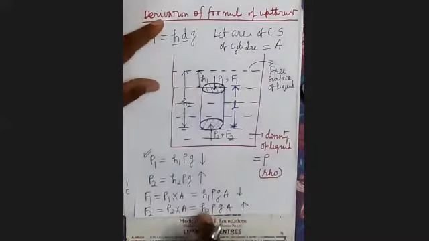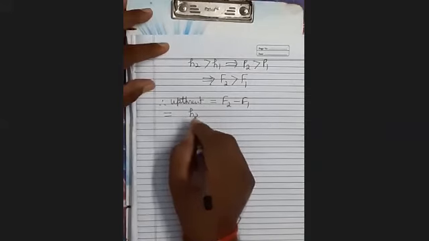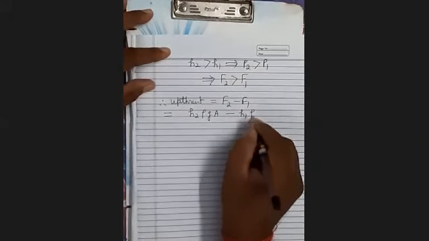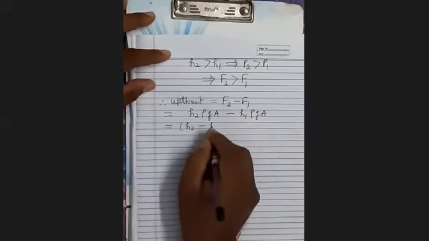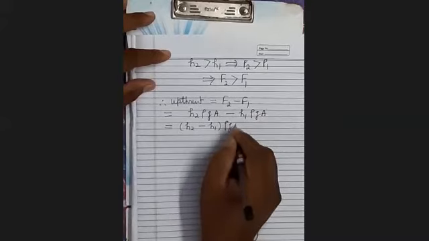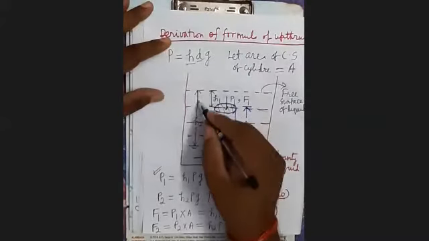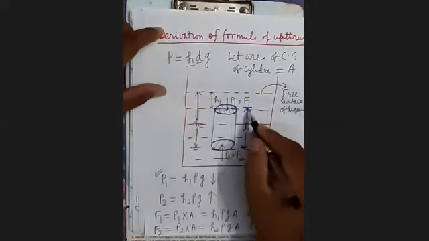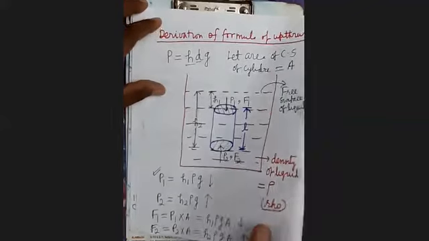F2 is H2 rho G A, and F1 is H1 rho G A. So it is H2 rho G A minus H1 rho G A. Rho G A will be common, so it will be H2 minus H1 into rho G A. What is H2 minus H1? You can see here, H2 is from here to here, and H1 is this. So H2 minus H1 will be equal to the length of the cylinder.